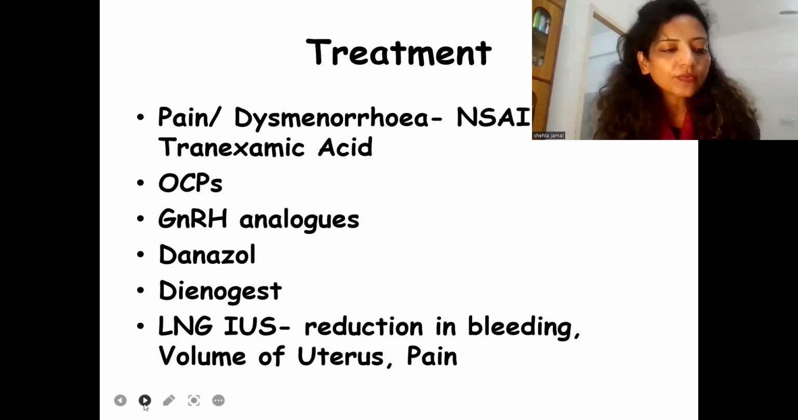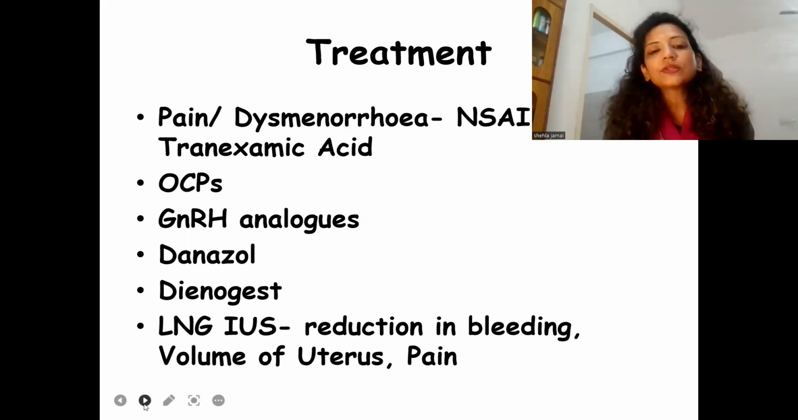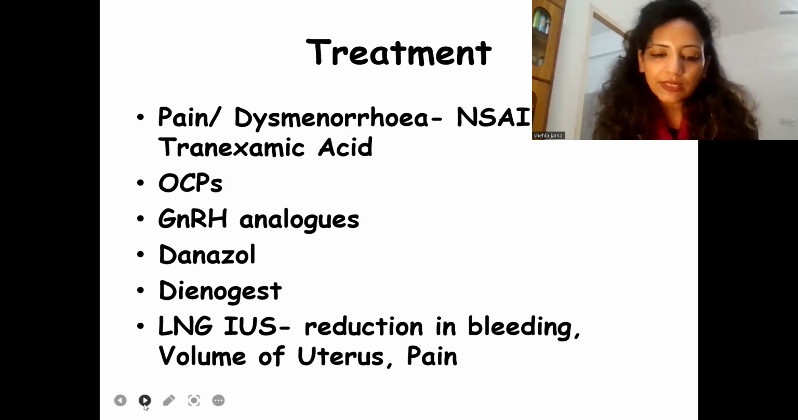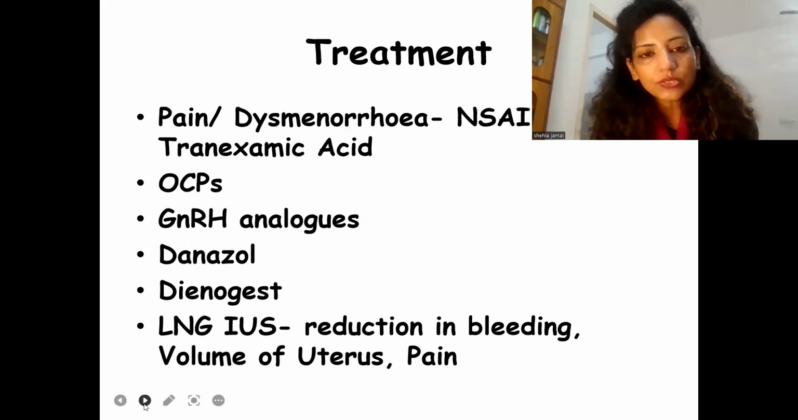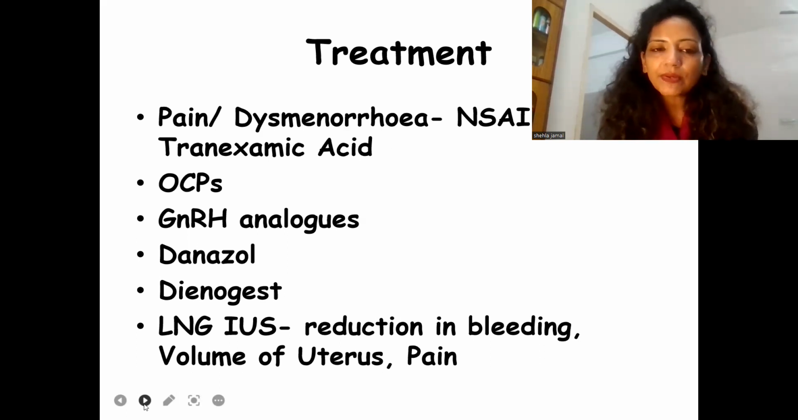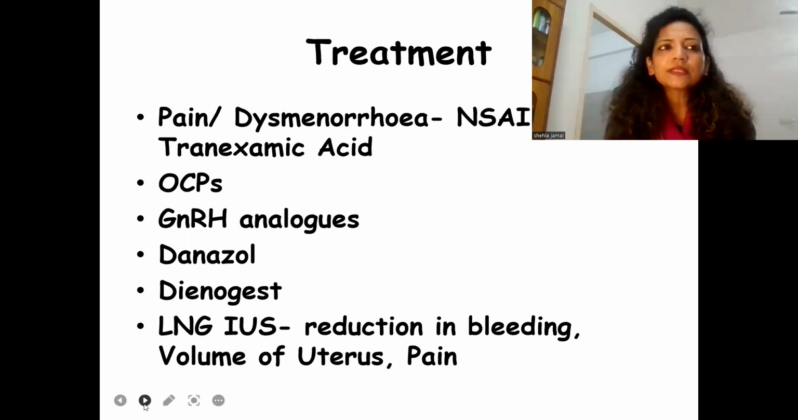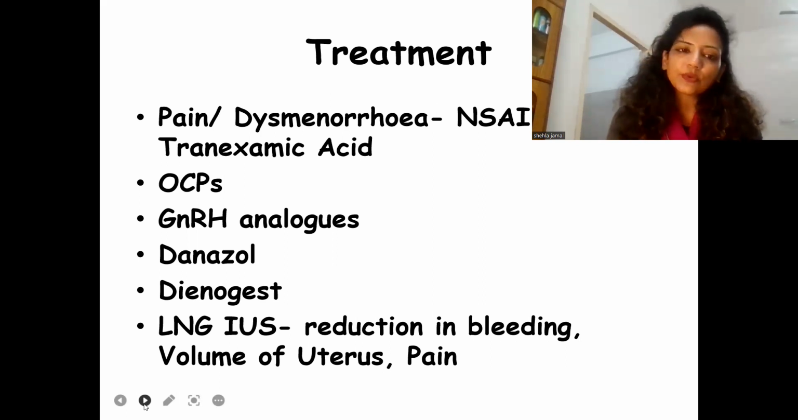GnRH analogs, not for routine treatment, but we are giving them before fertility treatment, and second, before we are going for surgery, then it gives good results. There is drastic volume reduction, reduction in blood loss and pain associated with adenomyosis. Danazol, not so preferable owing to its androgenic side effects. Dienogest has cost limitations, and the evidence is not that robust to support routine prescription of dienogest for adenomyosis.